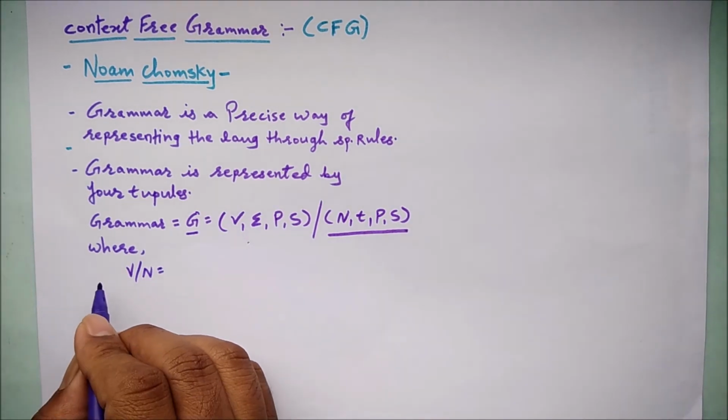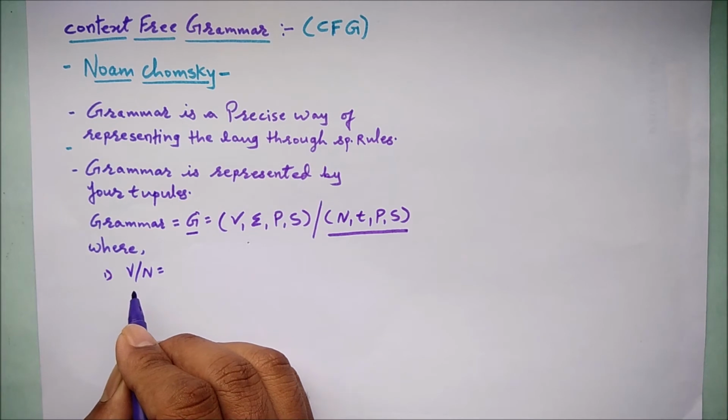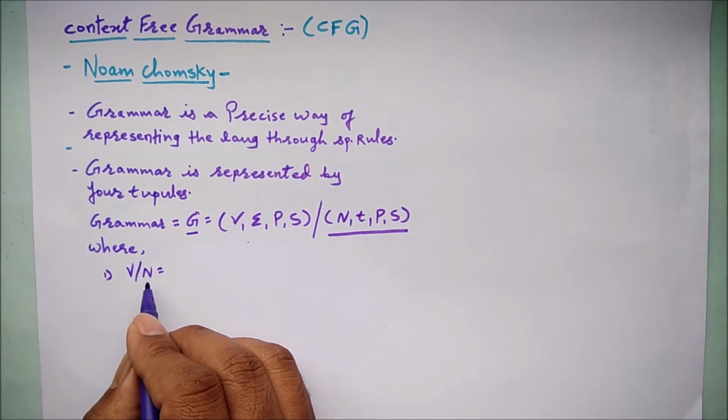First of all, let's consider the first tuple, that is V or N. This is nothing but a finite set of variables or the non-terminals.